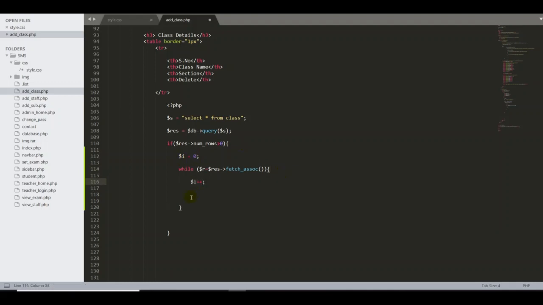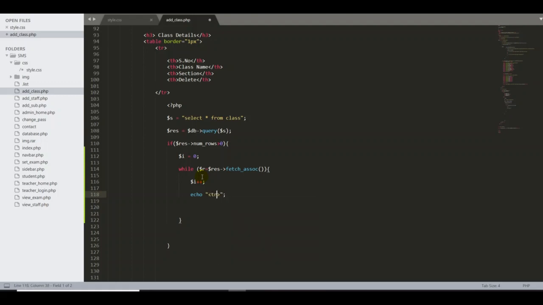It gives the numbers 1, 2, 3, 4, something like that. Then an echo. Inside the echo we have to start with our table row tags in HTML. So I'm going to start with the tr.